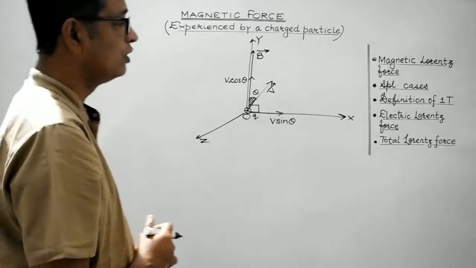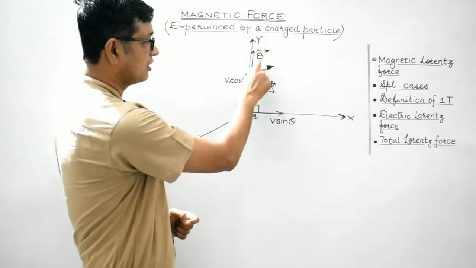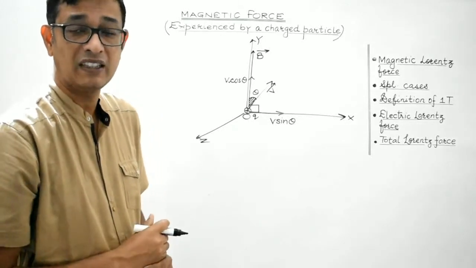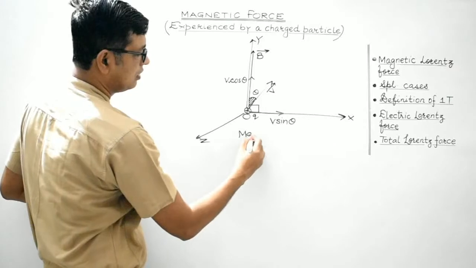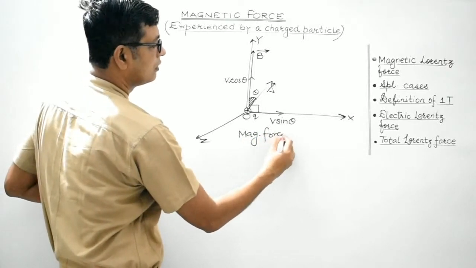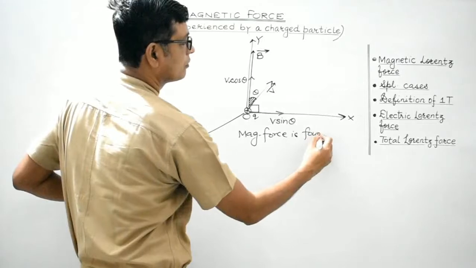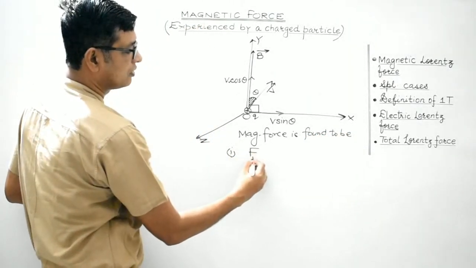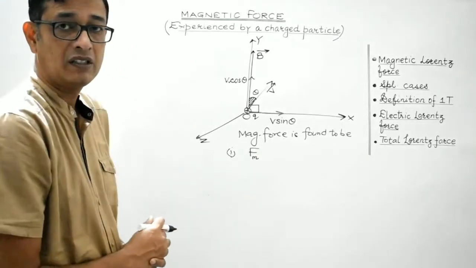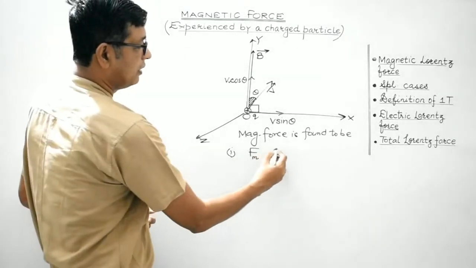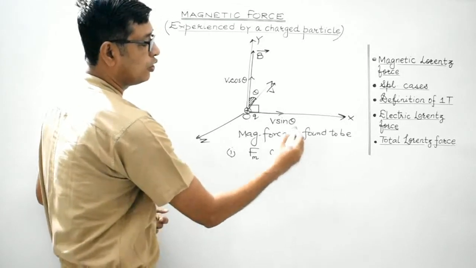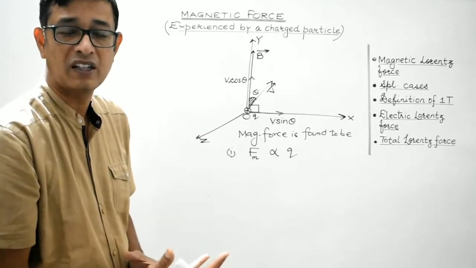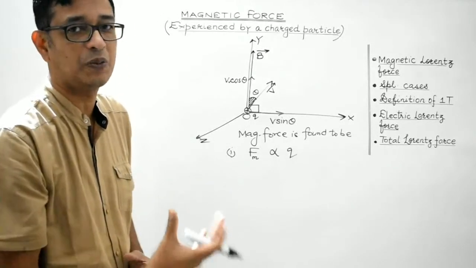Now, Lorentz found that this charged particle, which is under the influence of magnetic field B, experiences a magnetic force. That magnetic force, written as Fm, is found in magnitude to be directly proportional to the magnitude of the charge. The greater the charge of the body under consideration, the more is the magnetic force experienced by it.